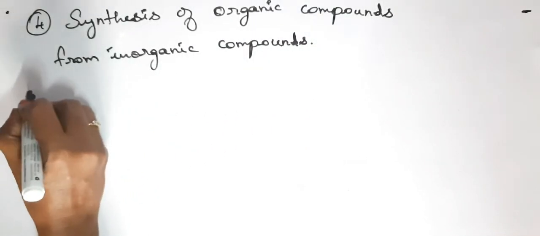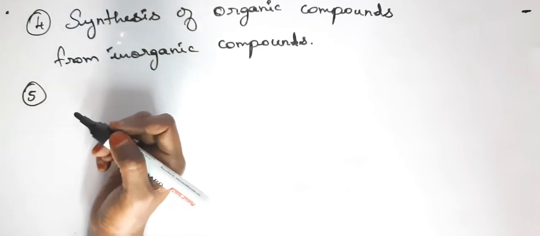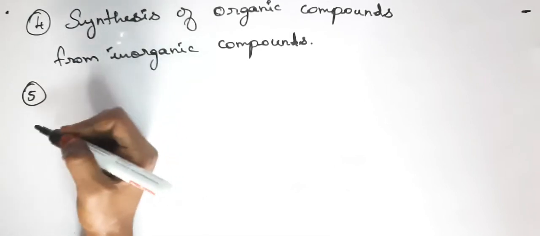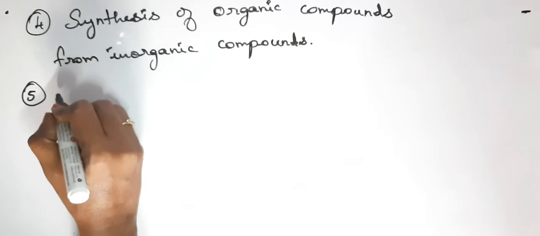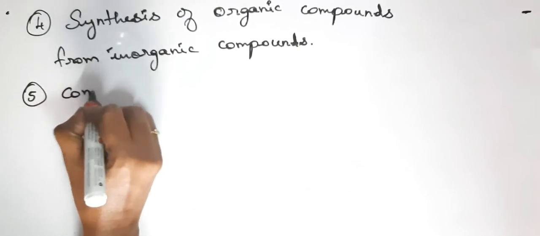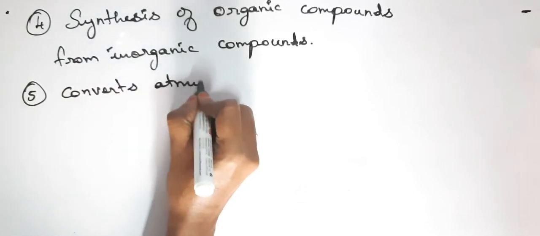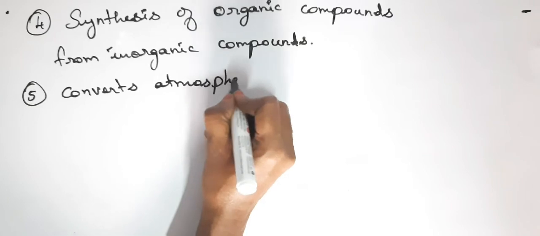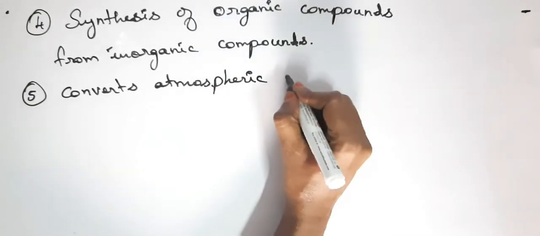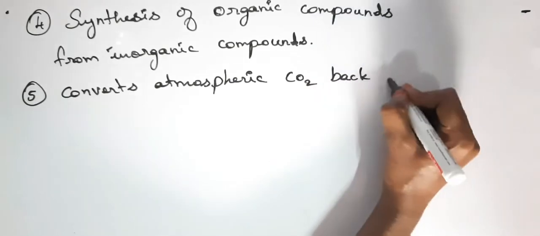And next point, last but not least, it converts the atmospheric carbon dioxide into oxygen. So this is the main important process that converts the atmospheric carbon dioxide back into oxygen.